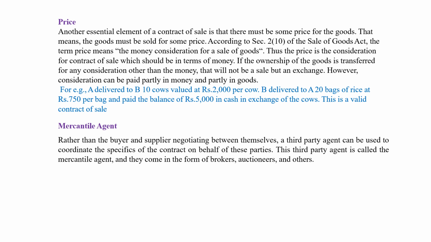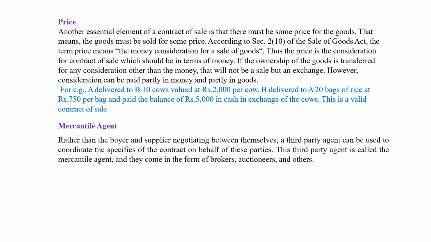For example, Mr. A delivered to B 10 cows valued at rupees 2000 per cow. I repeat the sentence. Mr. A delivered to B 10 cows at rupees 2000 per cow. It means 20,000.